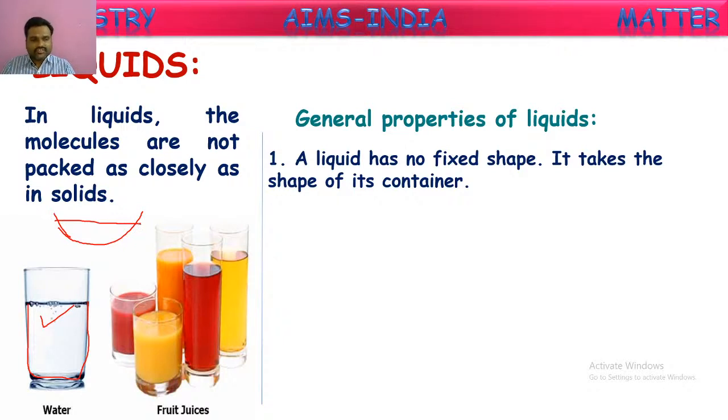If you pour this same water into a test tube, then the water will take the shape of the test tube. In this way, not only water, all liquids do not have any fixed shape. Because of loose intermolecular forces of attraction, the molecules of liquids can slide over one another. Because of this reason, liquids do not have any fixed shape.